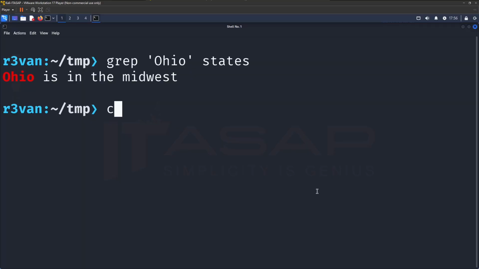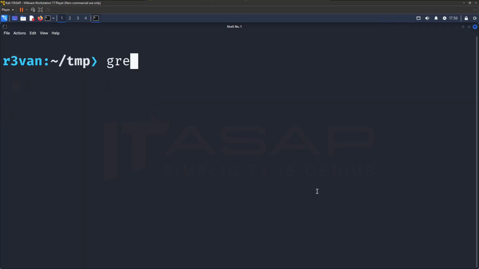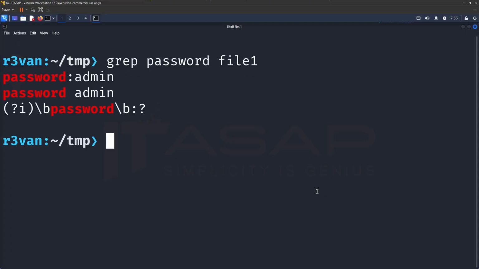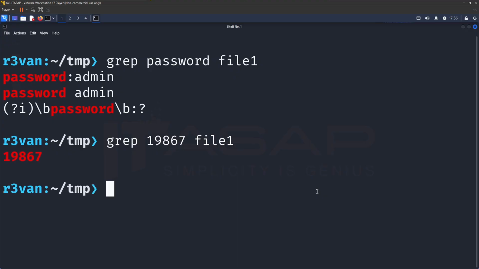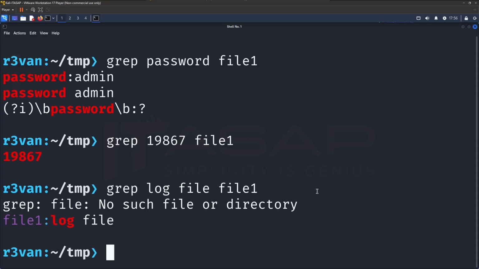Let's have a look. We'll clear our screen. We'll go grep password file1. Okay, that works. How about let's do grep 19867 file1. Yep, that works too. What if we say grep log file in file1? Well, it found the pattern log, but it didn't find the pattern log file, and then it tried searching for the word file as if it was another file to look inside of.